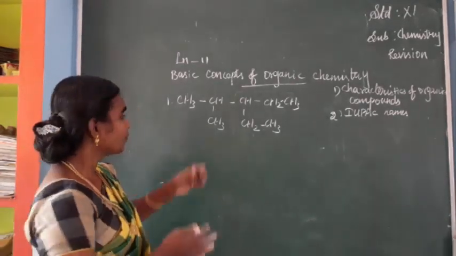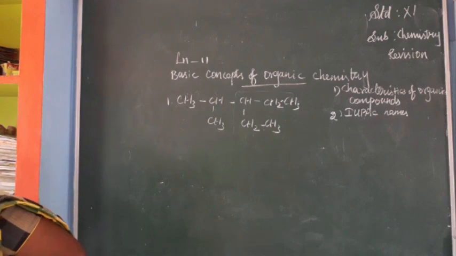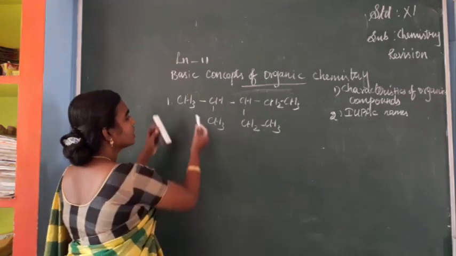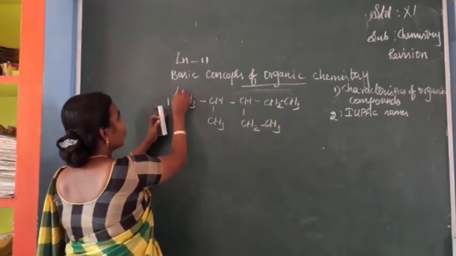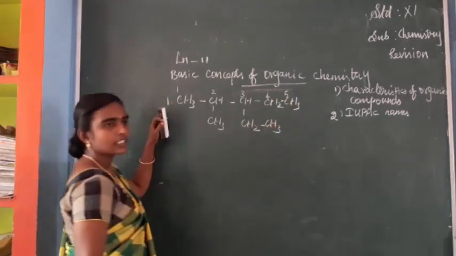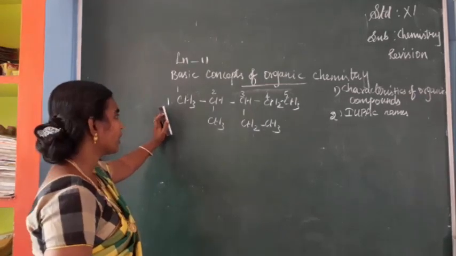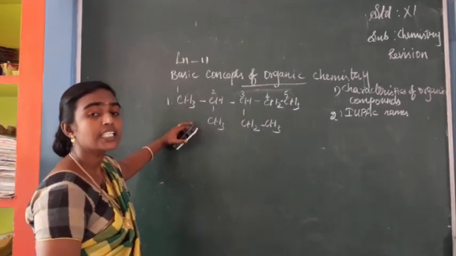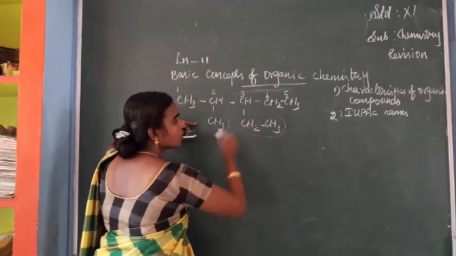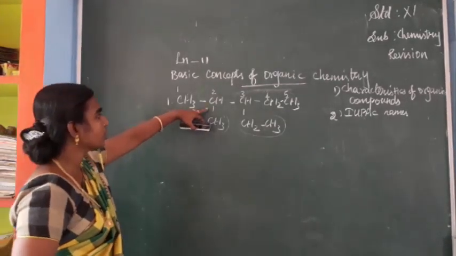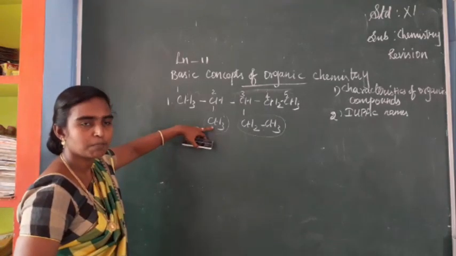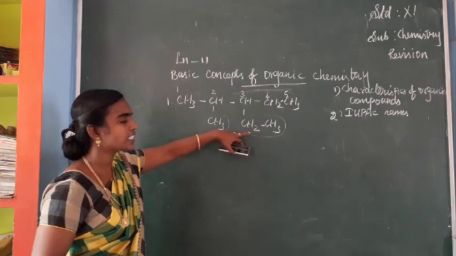So here, the numbering of carbon we can do like this. This carbon chain we have selected, 1, 2, 3, 4, 5. Isn't it? How many carbons are there? 5 carbon. Next we have to write the substituents. This is one substituent and this is another substituent, isn't it? How can we give the numbers? Here, second position and third position. At the second position the substituent CH3 is methyl. At the third position the substituent is ethyl, isn't it?